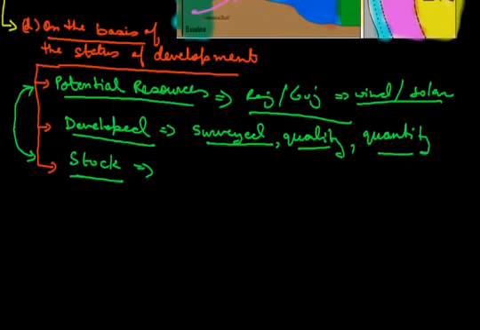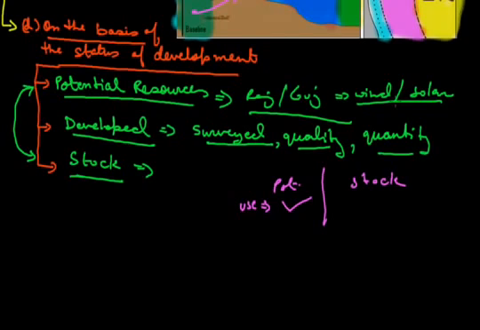So let us try to understand it. Potential resources and stock. First thing, use. In potential resources, we know how to use that thing, like wind energy and solar energy, examples of potential resources.